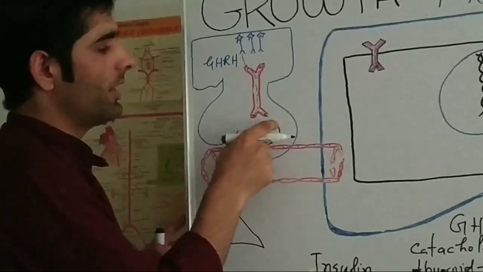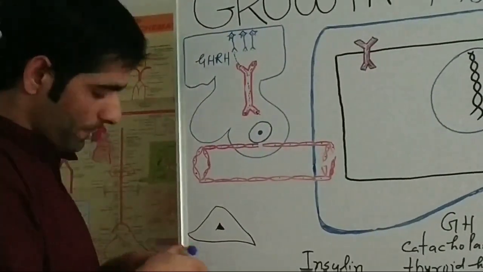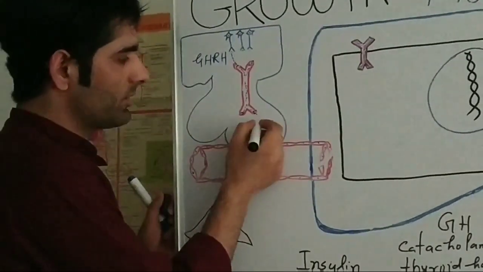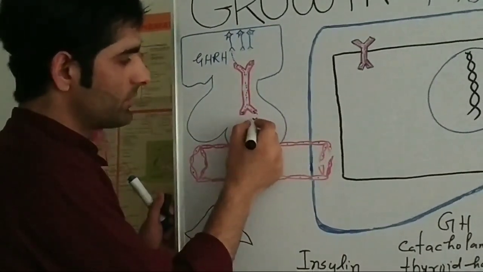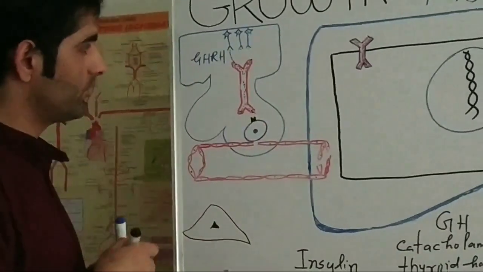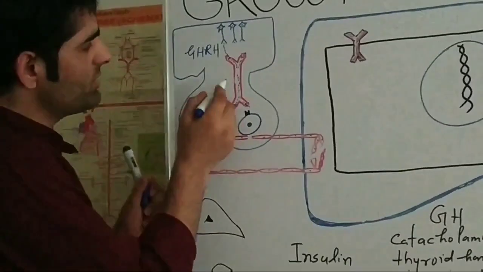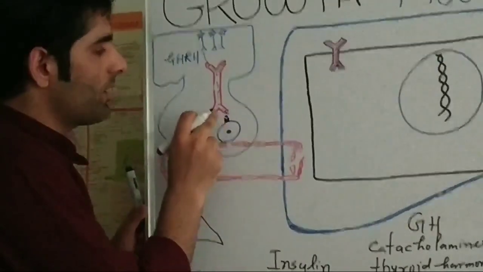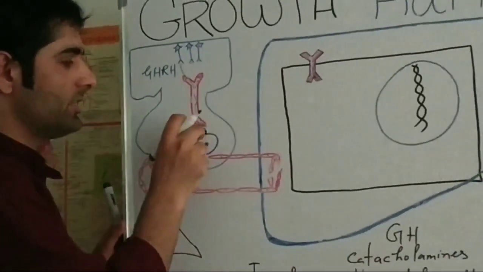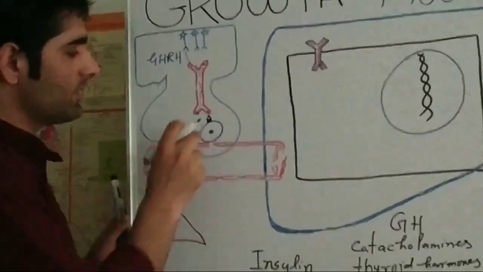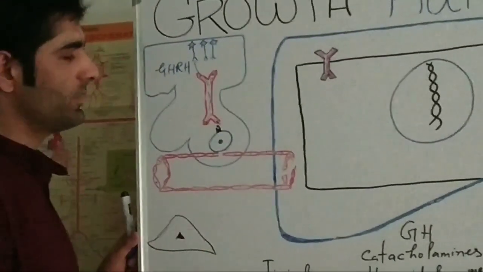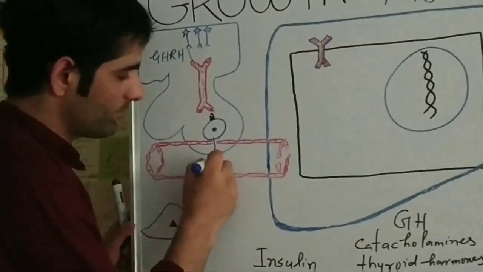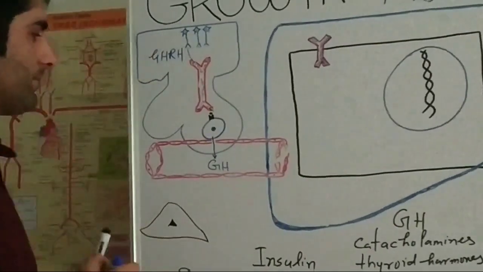Now, this growth hormone releasing hormone will come all the way down. Eventually, it will reach the anterior pituitary. Now, it will act on the receptors on the somatotrope. Suppose this is the receptor for growth hormone releasing hormone. This GHRH will act on this receptor, and the somatotrope gets activated. When this somatotrope gets activated, it secretes a hormone, that is growth hormone. Now, this growth hormone will enter our blood. Here is your growth hormone.